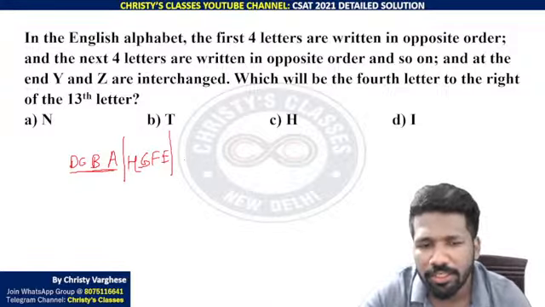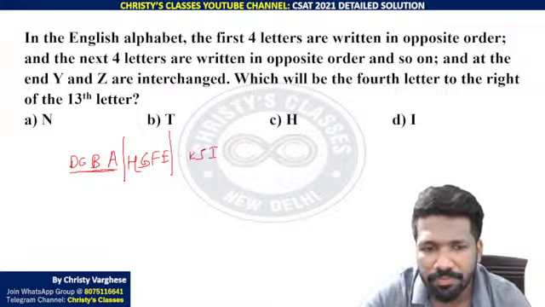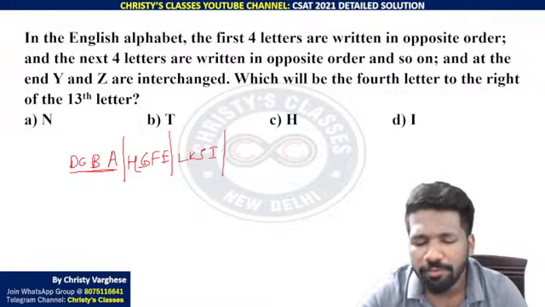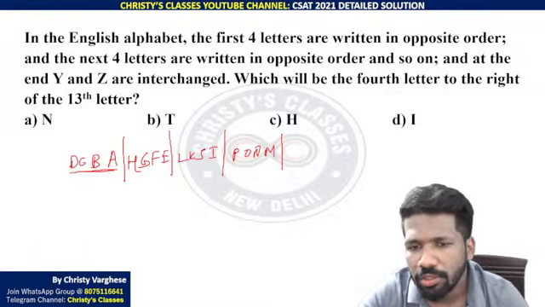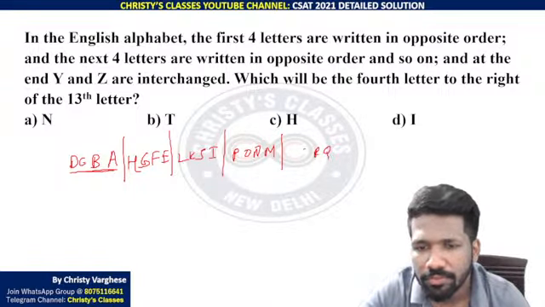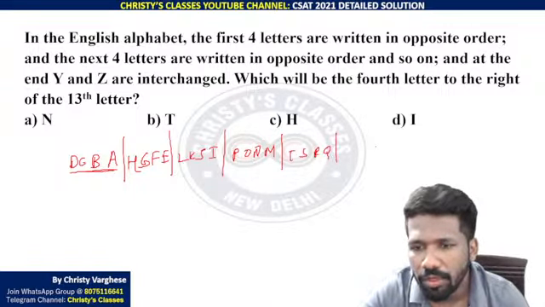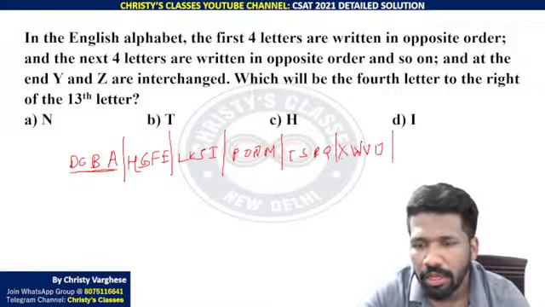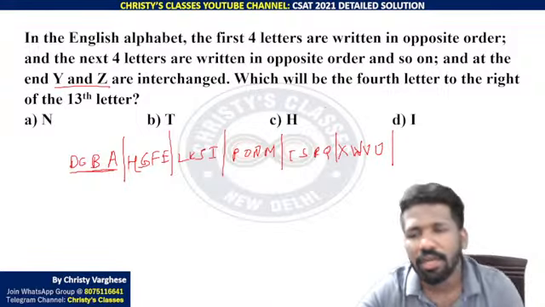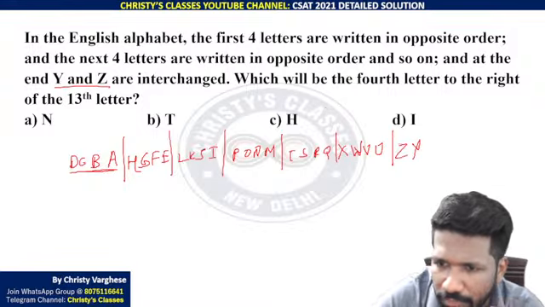Then the next 4 letters written in reverse order: L, K, J, I. Then the next 4 letters in reverse order: P, O, N, M. Then T, S, R, Q. X, W, V, U. And finally, the question says Y and Z only remain, right? That should be written in reverse order, Z, Y, like this.